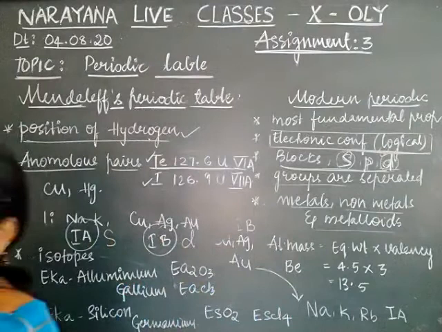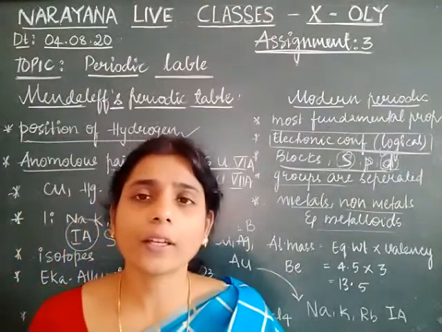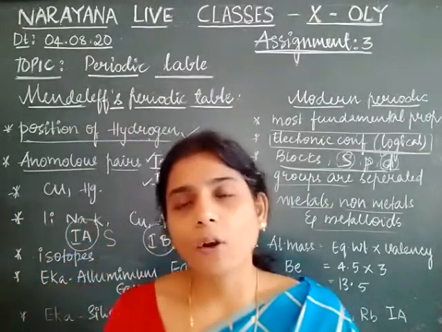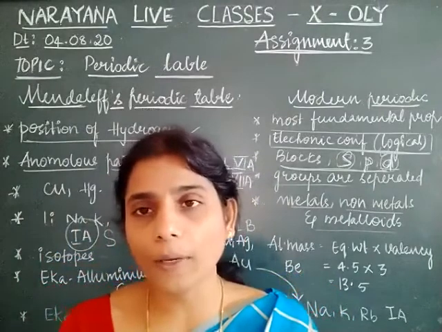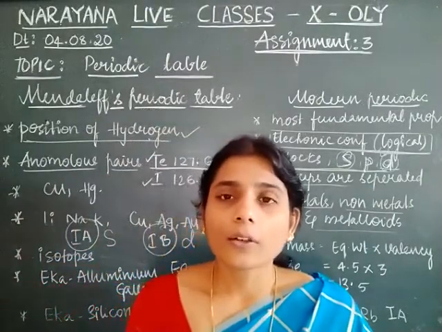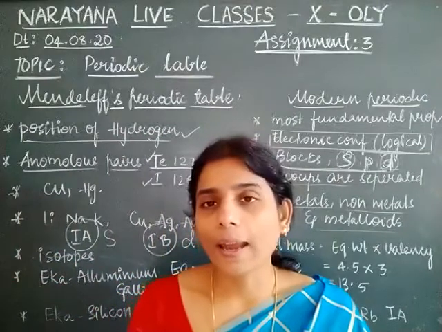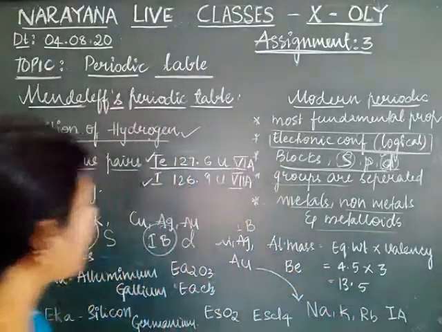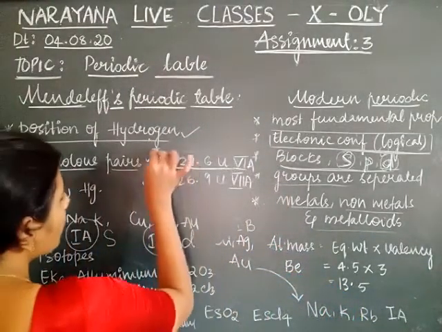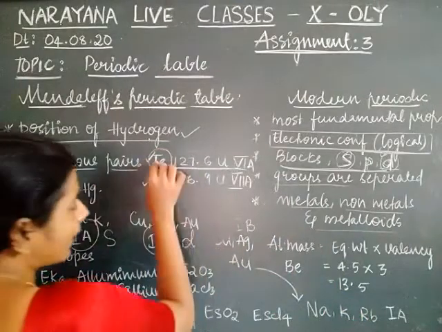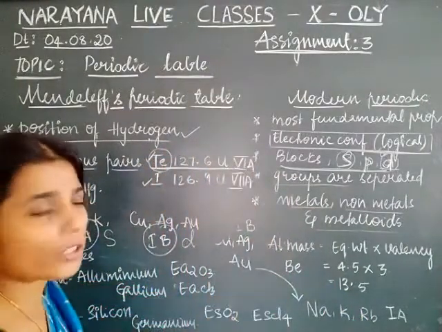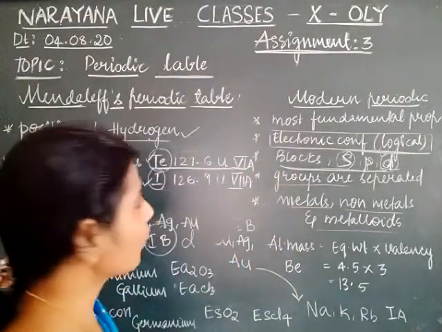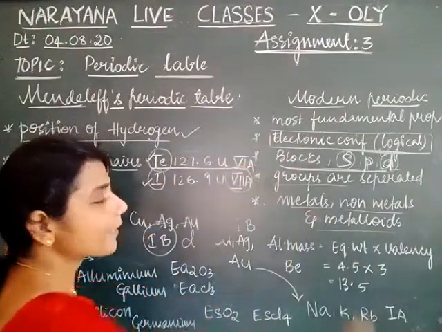Though Mendeleev arranged the elements in the increasing order of their atomic masses, he had a law that properties of the elements are periodic functions of their atomic masses. He still concentrated on the properties of the elements and placed them in their appropriate positions depending upon their properties. For example, coming to the tellurium and iodine, tellurium belongs to the chalcogen family. Hence, its properties are similar to that of oxygen and its group, it is placed in 6A group. Iodine has similar properties to that of halogens and hence it is placed in 7A group.